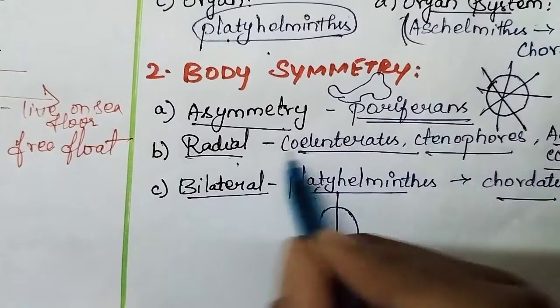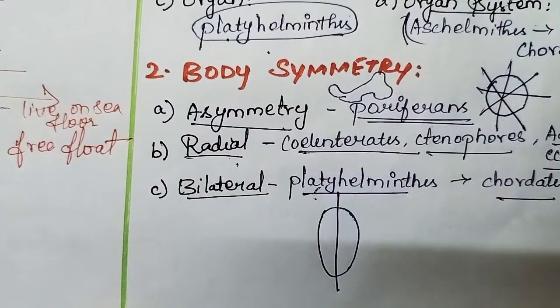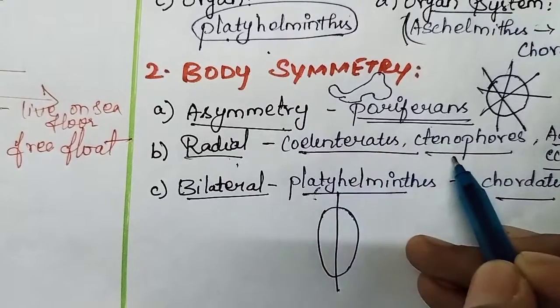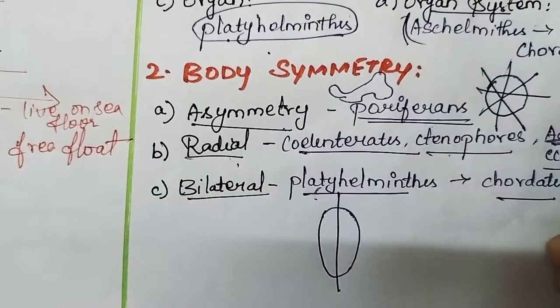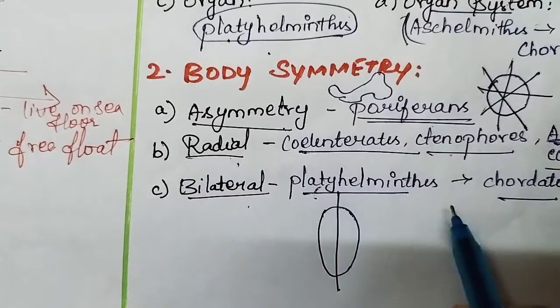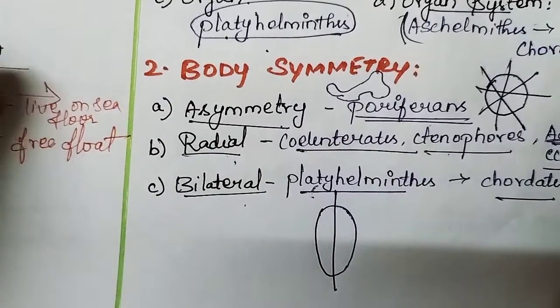Asymmetry, no cutting, there is no shape, so how can you cut? Radial, at any angle you can cut, so you will get equal halves. That is coelenterates, ctenophores, and adult echinoderms. Keep this in mind. Bilateral is from platyhelminthes to chordates.